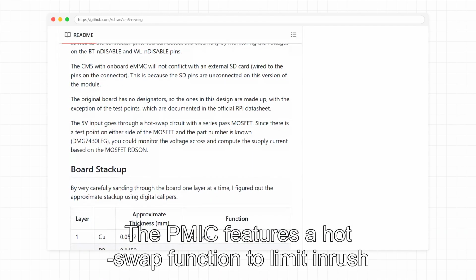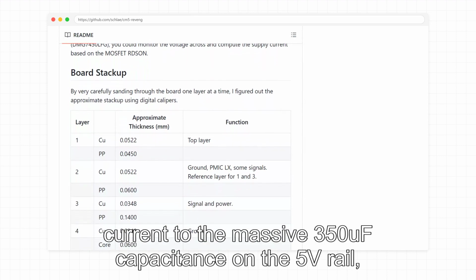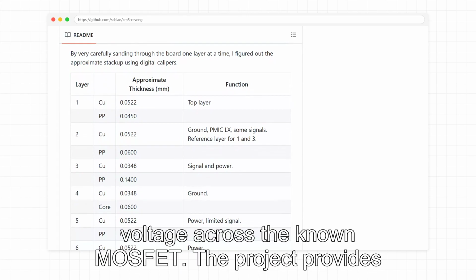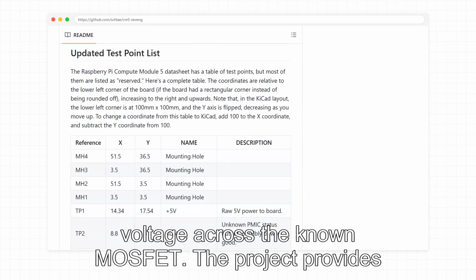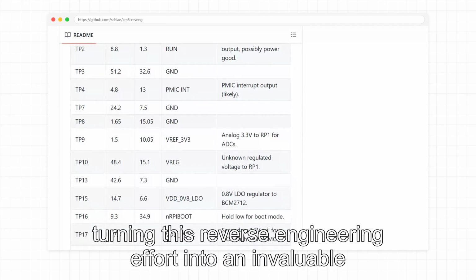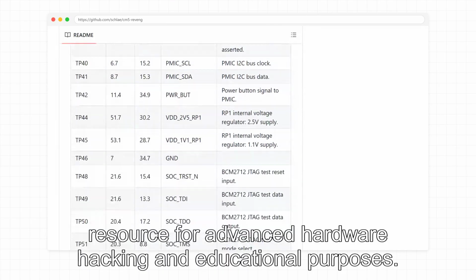The PMIC features a hot swap function to limit inrush current to the massive 350 uF capacitance on the 5V rail. And you can even monitor supply current by measuring voltage across the known MOSFET. The project provides a complete test point list with precise coordinates, turning this reverse engineering effort into an invaluable resource for advanced hardware hacking and educational purposes.